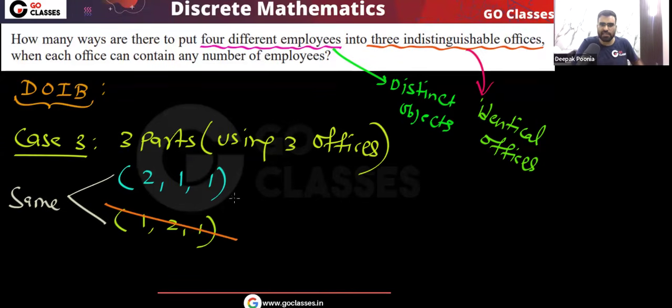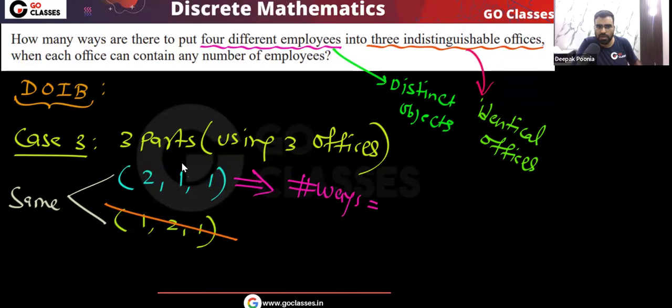All the offices are identical. So don't say 1 to 1. Okay, 2, 1, 1, 1 to 1, they will be same, because all the offices are identical. So that's it. So here this is the distribution. This is the only distribution possible. So tell me in this distribution, how many ways will be there? What will be the number of ways?